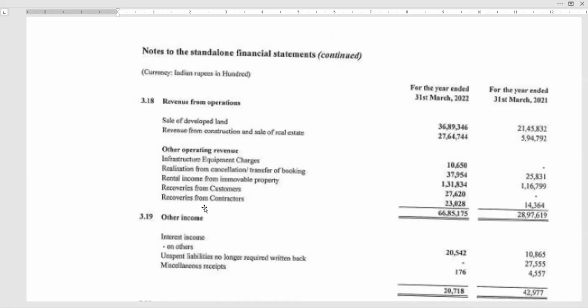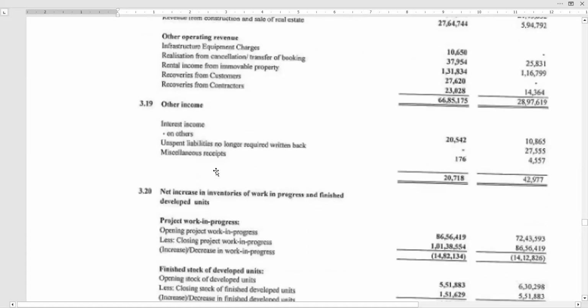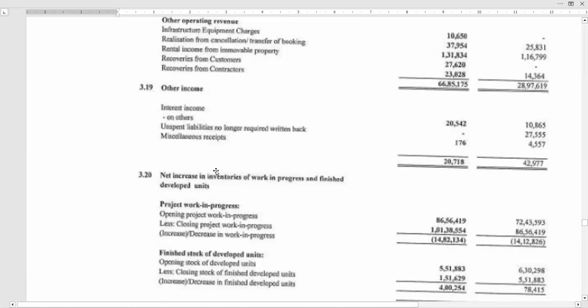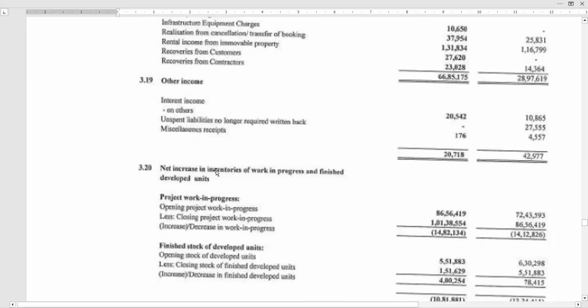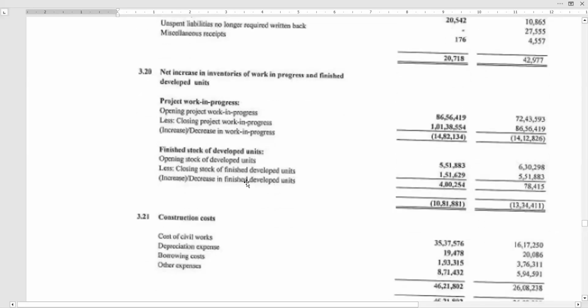Wednesday we will quickly go through the P&L aspects, which we have already discussed. We have to just go through the format. Then we will move on to financials of non-corporate entities. First, we will do the LLP. Then we will see partnership firms. Okay, I think I will conclude with today's class.